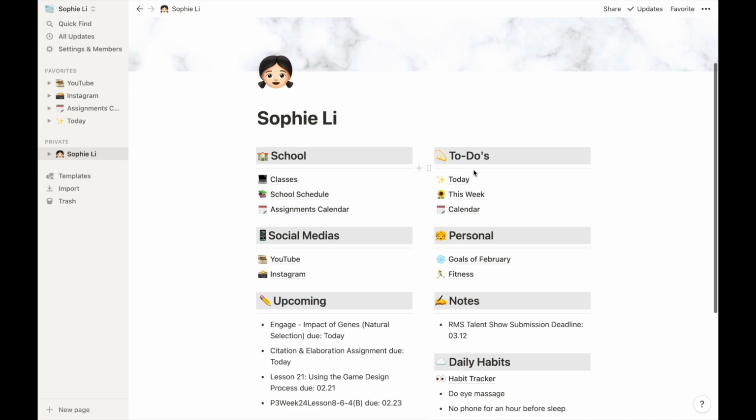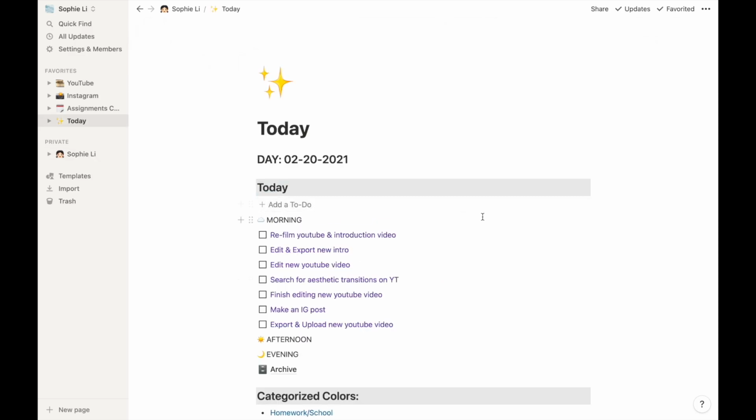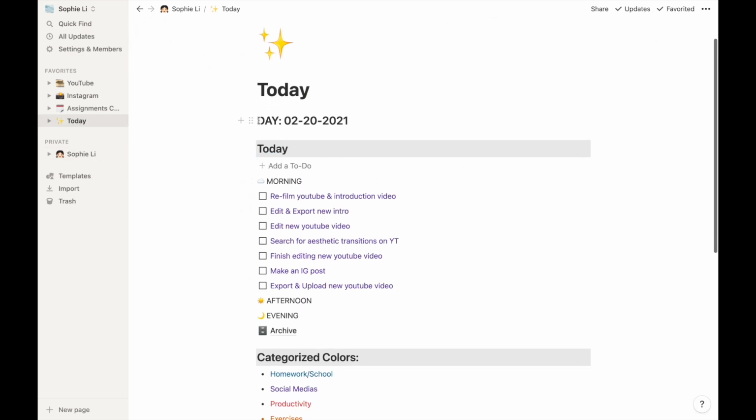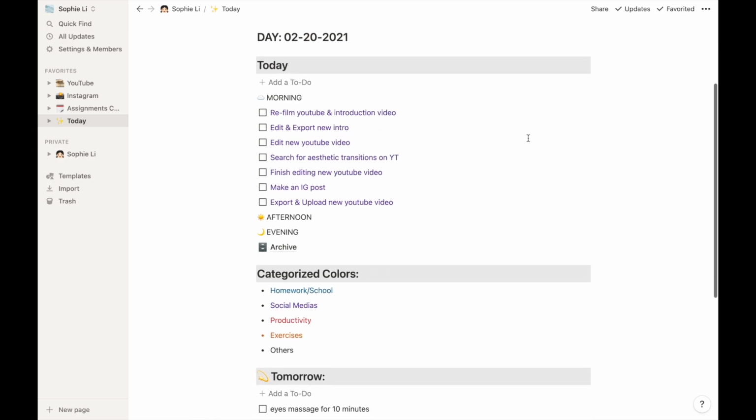Alright, so let's go over the to-do column or the to-do topic. Over here it says today. For today, I have written down my date, and I use the capitalization because I feel like it is important for myself to know what day it is, obviously. And over here, I have my morning, afternoon, and evening plan.